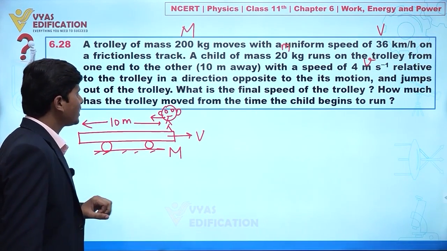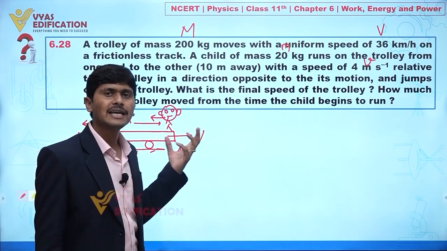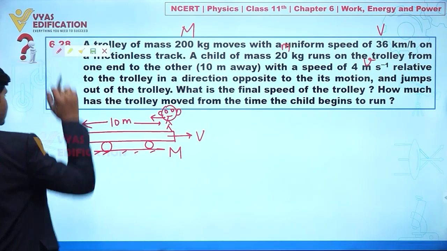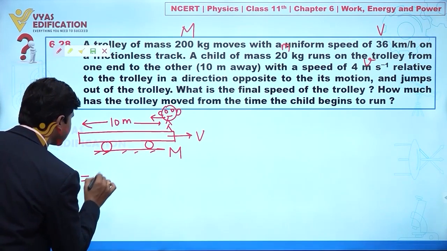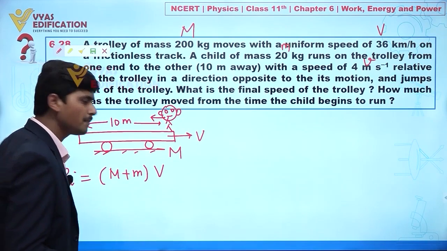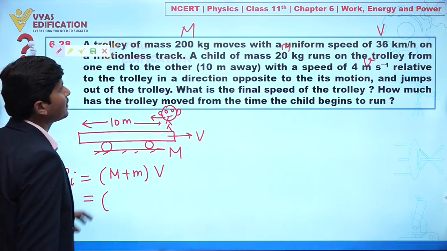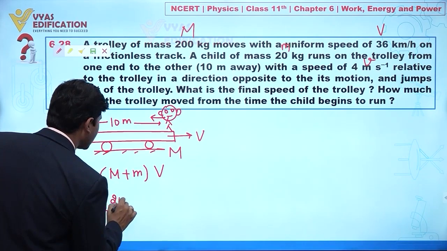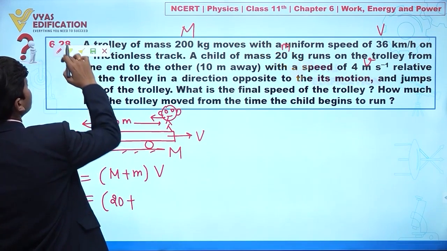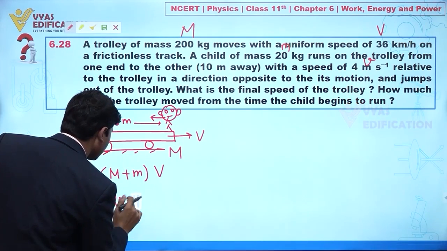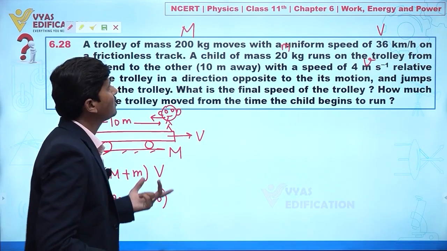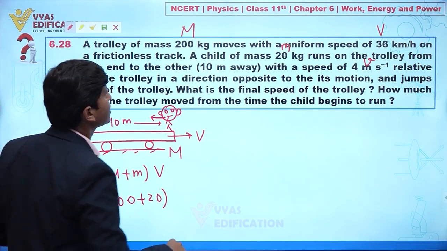Okay. So dear student, if I first consider this child and this trolley as a system, can I write the initial momentum? Yes. Initial momentum is capital M plus small m multiplied with capital V, clear? The mass of this child is given to you as 20 and this is 200, so this is 200 plus 20 multiplied with V. V is given to you as 36 kilometer per hour.